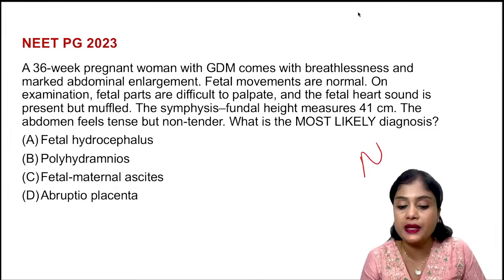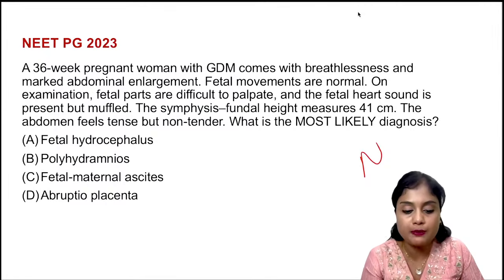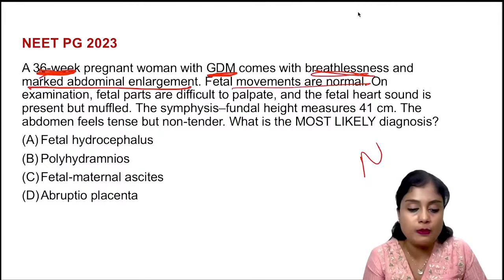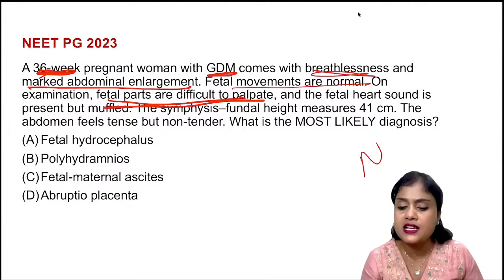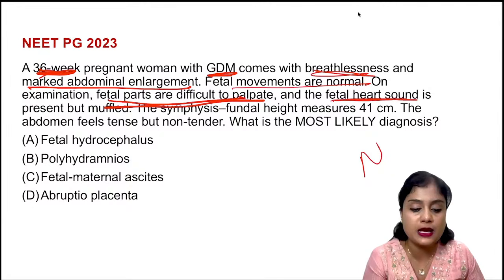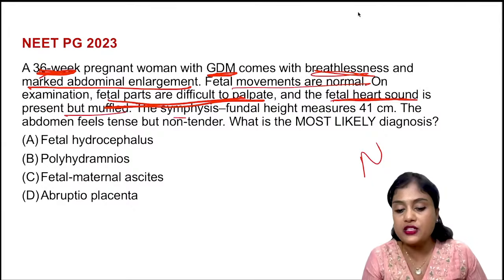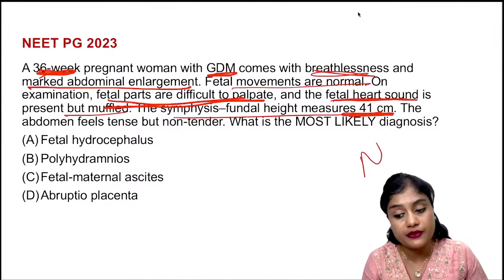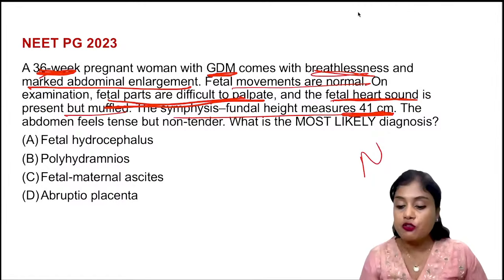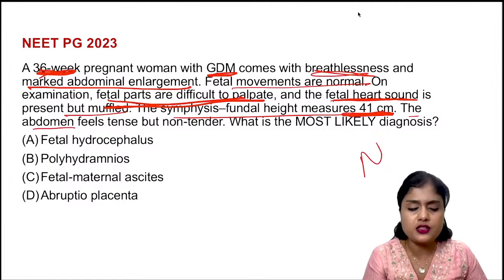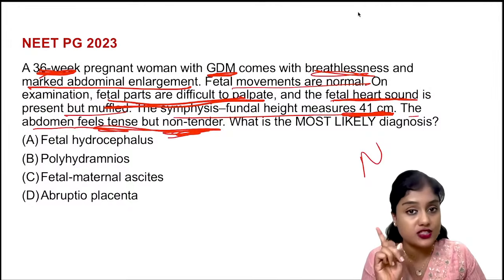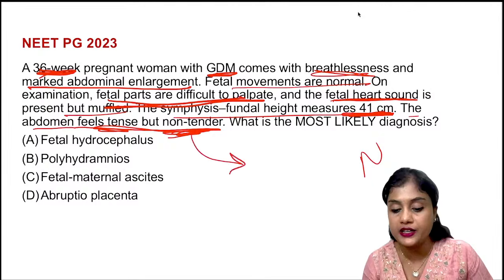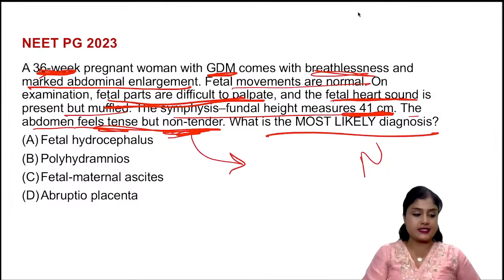A 36 weeks pregnant woman with GDM, 36 weeks she is. Breathlessness is there. Marked abdominal enlargement. Fetal movements are normal. On examination, fetal parts are difficult to palpate. You're not able to feel the parts. And the fetal heart sounds are present but muffled. And symphysiofundal height is 41 centimeters. Very high, isn't it? 36 only maximum. 41. And the abdomen feels tense but not tender. It is tense and not tender. This we are going to discuss tomorrow. What is a tender uterus? Where do we get a tender uterus? Most likely diagnosis?